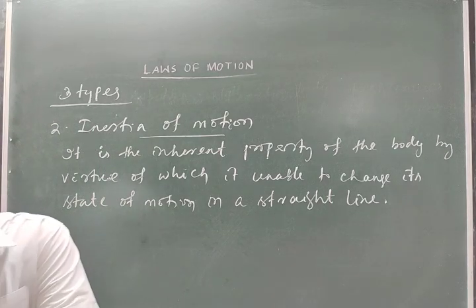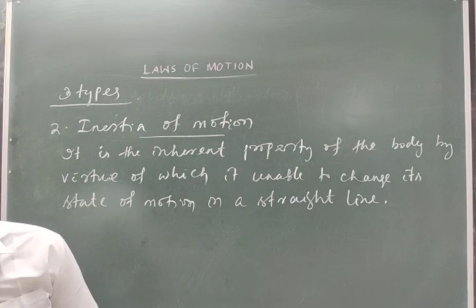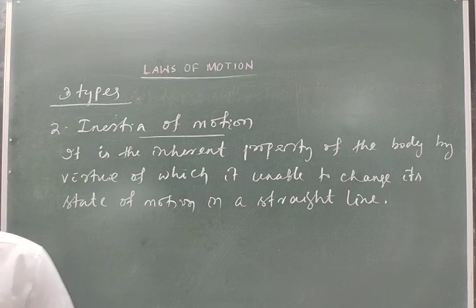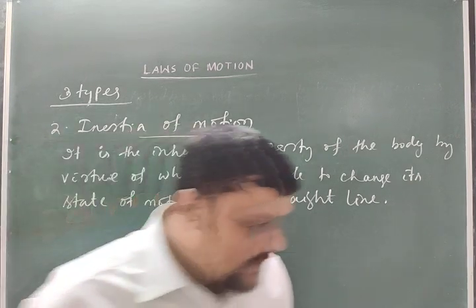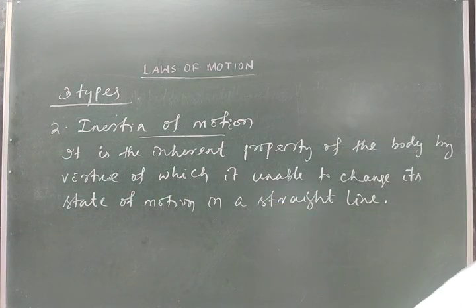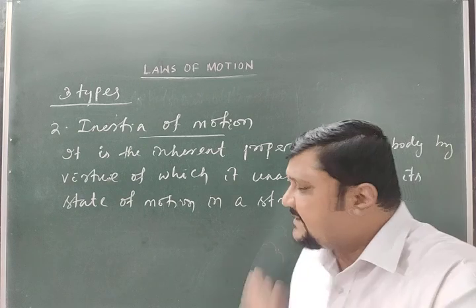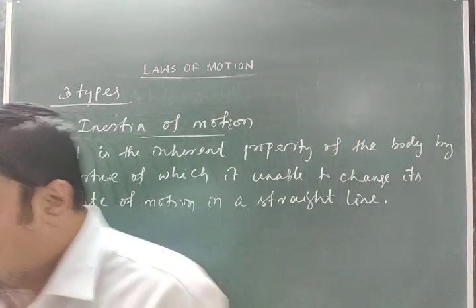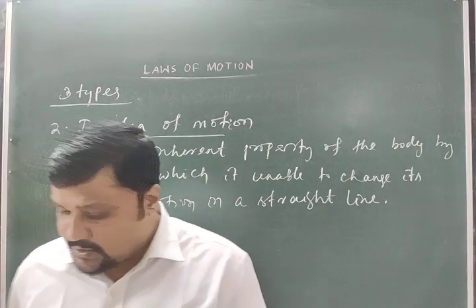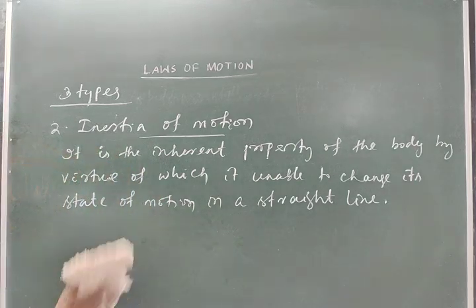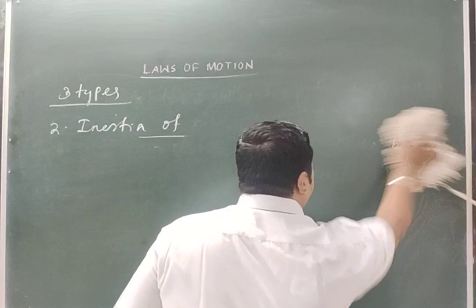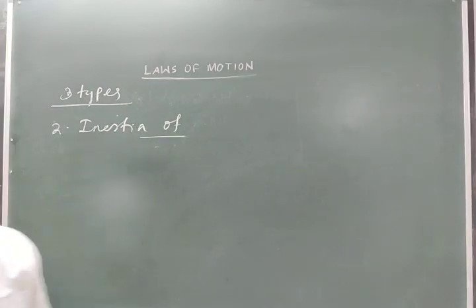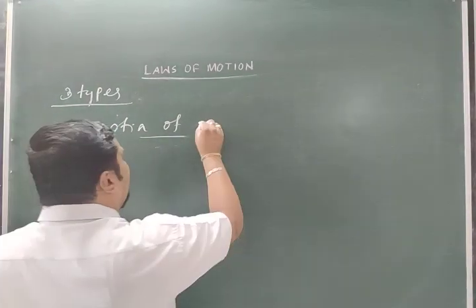So this is the inertia of motion. There are other examples, like a body thrown upward in a moving train continues to move with the train. That is also an example of the inertia of motion. Then the last one is the inertia of direction. That is the third type of inertia.